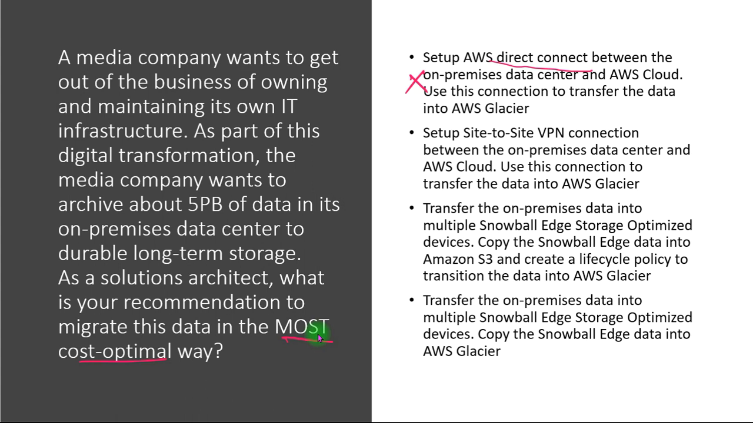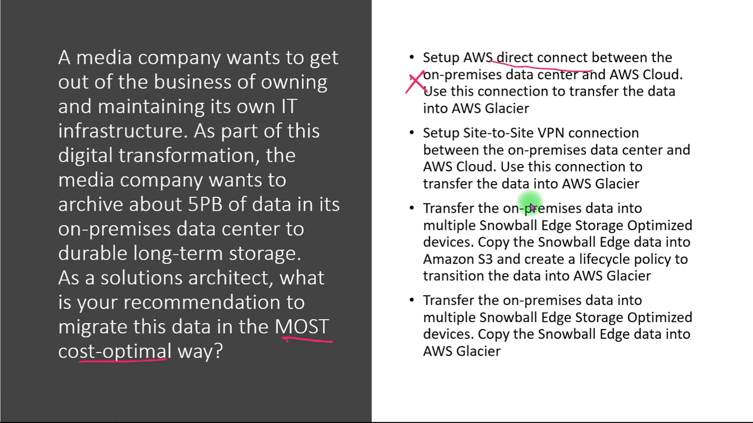Next option, they are talking about setting up a site-to-site VPN connection between the on-premises data center and AWS cloud, and using this connection to transfer the data into AWS Glacier. First we understand what exactly site-to-site VPN is. Site-to-site VPN enables us to securely connect our on-premises network, or we can say our branch office, to the Amazon VPC. That means it will connect our organization to the cloud.